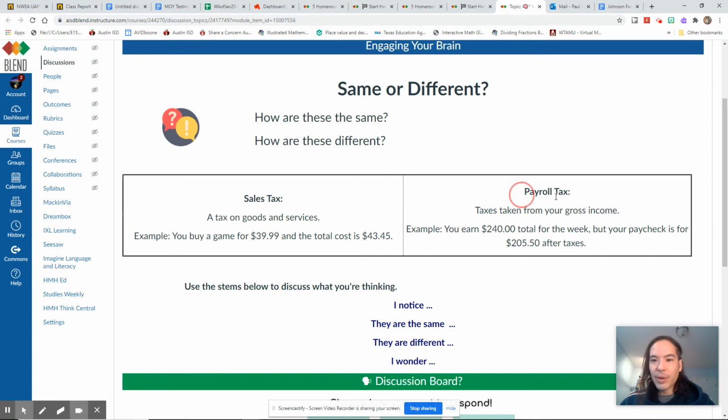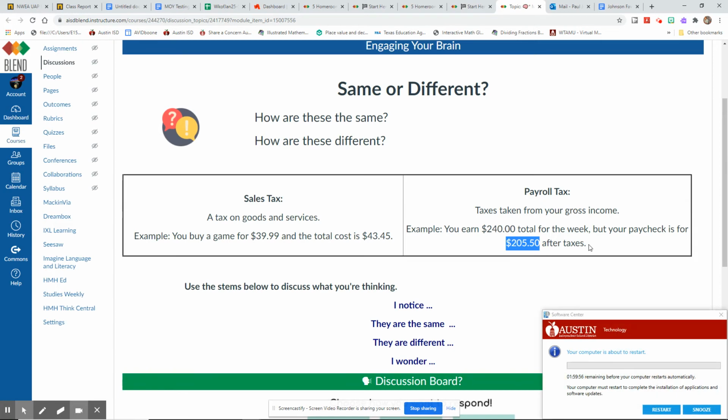All right, so payroll tax. That is the first one that we talked about. Payroll tax, remember, that's taken out of your gross income. Gross is most, net is less. And payroll tax comes off of a paycheck. And they really didn't specify that. Oh, yeah, they did. So, example, you earn $240 total for the week, but your paycheck is $205.50 after taxes. So, what happened? Gross is most, net is less.